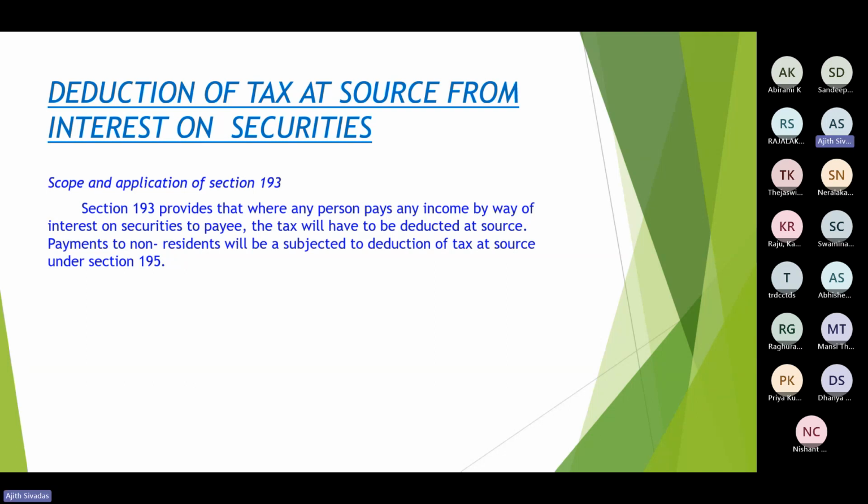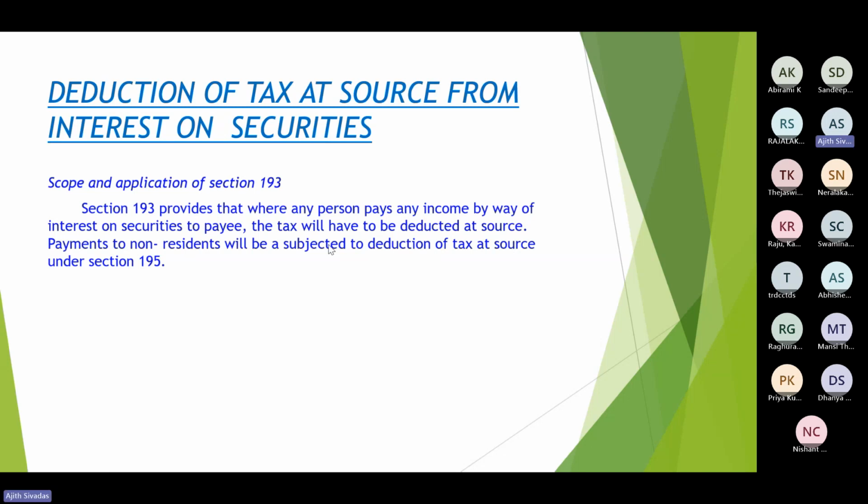So for sure, if you are making the payment of interest to a non-resident, my dear learned friends, it is not 193 or 194A which would be applicable. In both cases, if you are paying only to a resident, then only these sections would be applicable. If you are paying to a non-resident, then section 195 would be applicable.